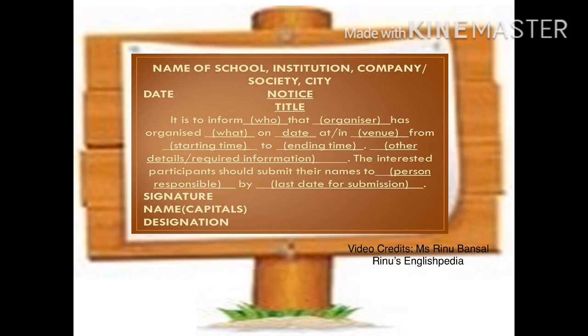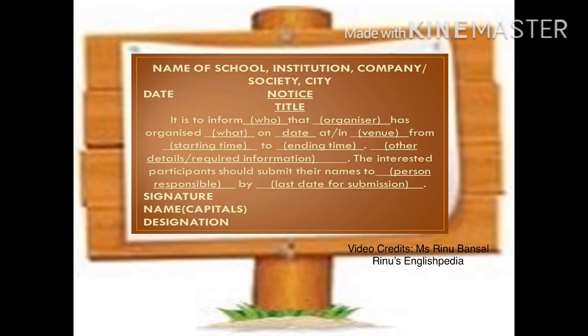It is to inform dash. In the dash we write who is to be informed. That dash, that is who is organizing the event, has organized what. What over here means which event has been organized, followed by the date, on which date, at which place. It can be at or in. For example, at the school ground or in the activity room.